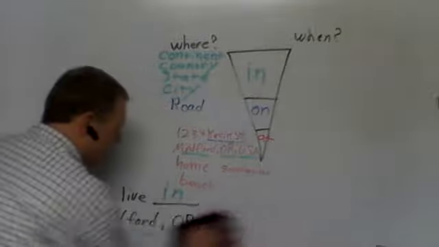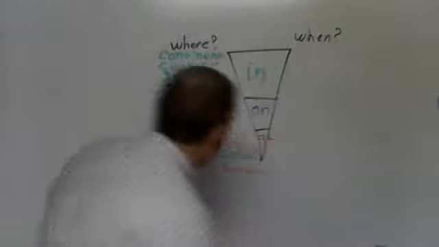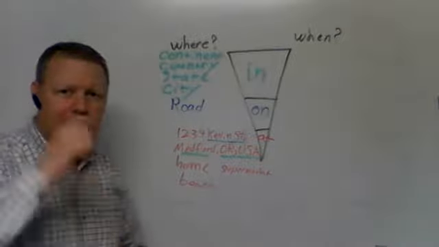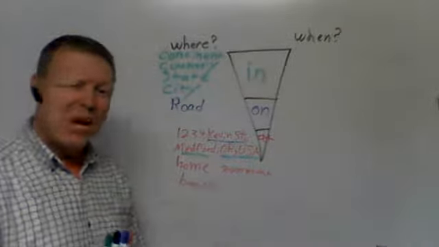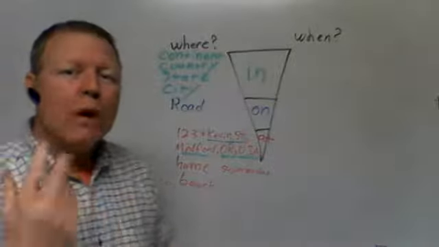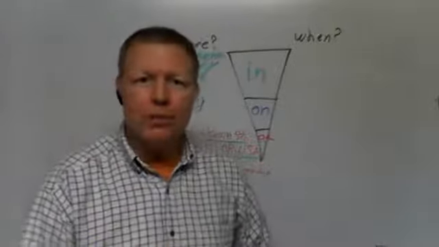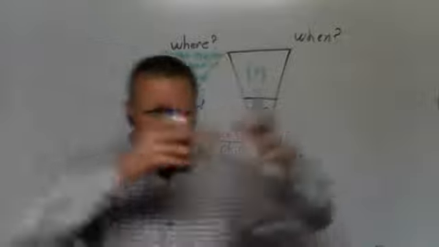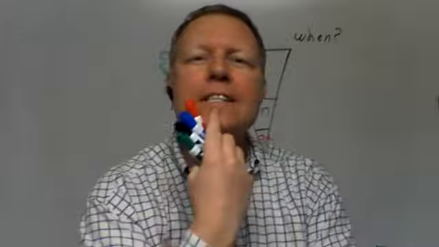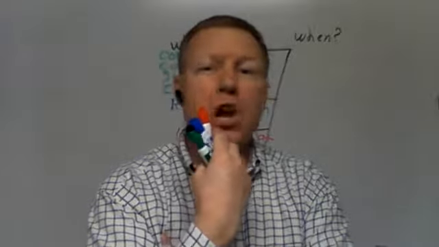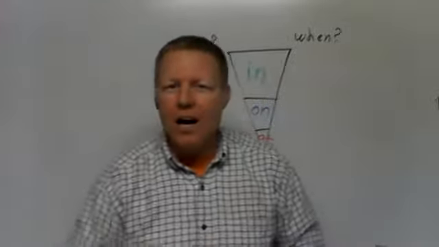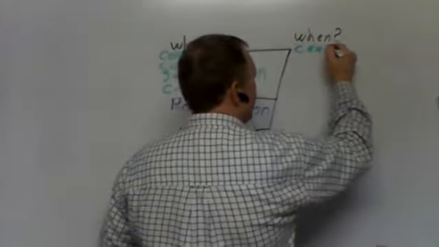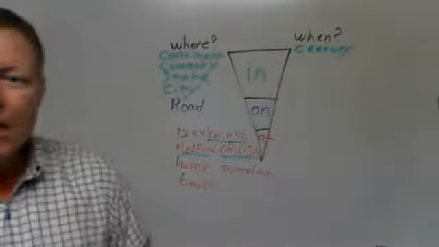Good. Okay. Wonderful. Now, that's where, right? I live in a big place, on a road, and at a very specific place. What about when? We can use in, on, at to answer the question, when does something happen? When is your birthday? When is Christmas? Right? So let's think of the largest kind of time we can think of. What's the largest time? A year? No, let's get bigger than a year. What about a century? 100 years is a century. A century is 100 years.